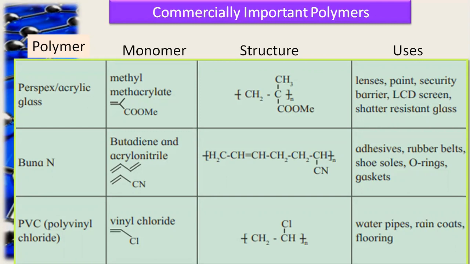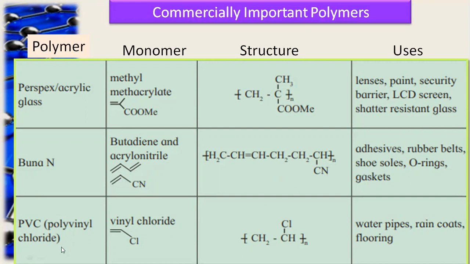The second polymer is Buna N. Monomers required for the preparation of Buna N are butadiene and acrylonitrile. See the structure of the monomer butadiene, CH2, CH and the last one CH2, which contains double bonds in its structure. The structure of acrylonitrile is CH2, carbon, CH and the last one is CN. These two are the monomers. Buna N is used in the manufacture of O-rings, gaskets, shoe soles, and as an adhesive rubber belt. This is about Buna N.